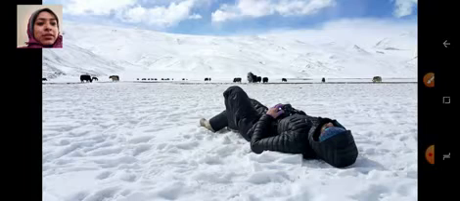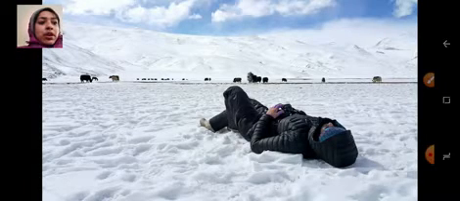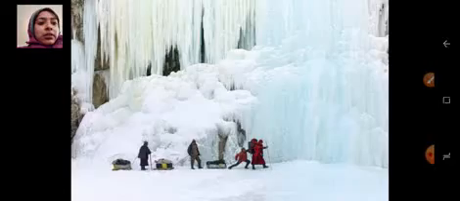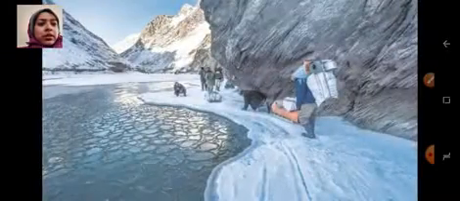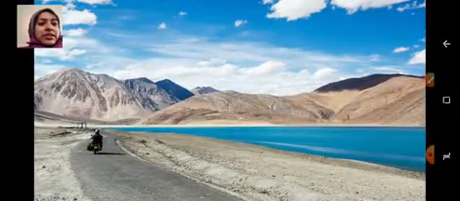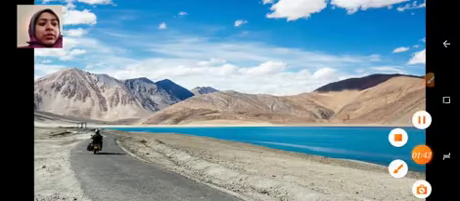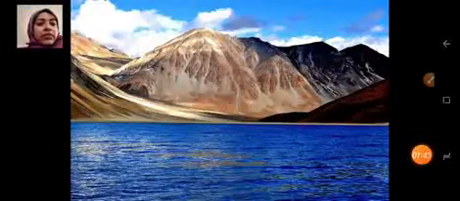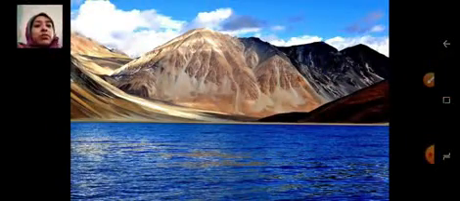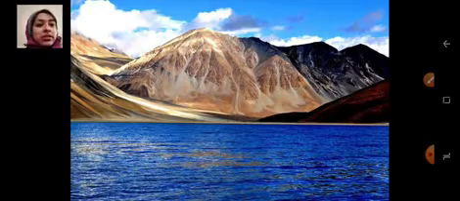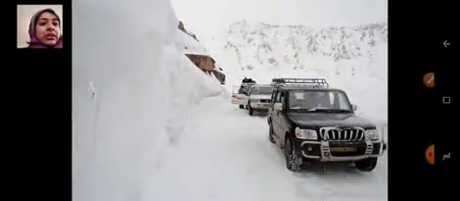Next, we will go through the next slide. You can see the snow covered with ice throughout the year. Here you can see such a beautiful picture of Ladakh. This is the Pangong Lake, the very famous Pangong Lake. It is in the middle, surrounded by mountains, surrounded by the Ladakh ranges and the Ladakh hills. This is the whole of Ladakh. You can see such beautiful pictures.